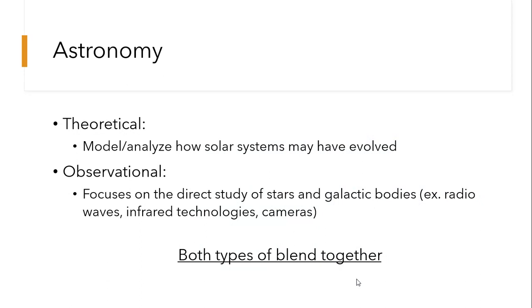Theoretical astronomy models and analyzes how solar systems might have evolved, while observational focuses on what we can directly see via radio waves, infrared technologies, and other devices. These two types blend together because we can't really see the life and death of an entire system as a whole, so we combine what we think might have happened with what we know happened.